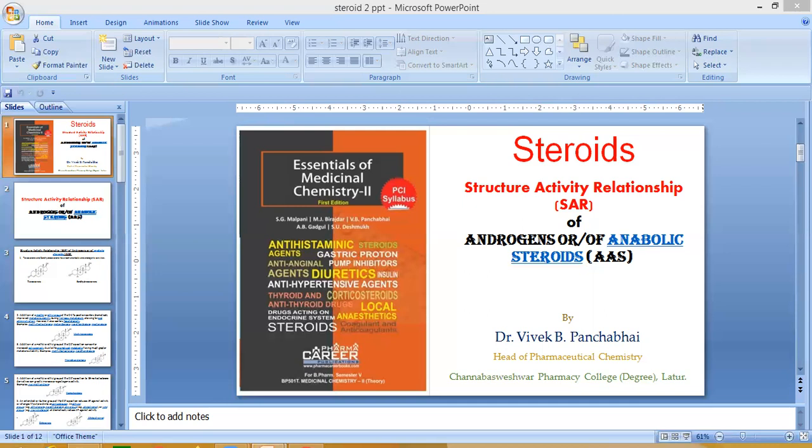Next SAR point: addition of a methyl or ethyl group at the C17 position can increase estrogenic activity. That is, estrogenicity is increased by addition of a methyl or ethyl group at the C17 position, due to an aromatic metabolite formed which has greater metabolic stability. Example, methyltestosterone, norethandrolone.